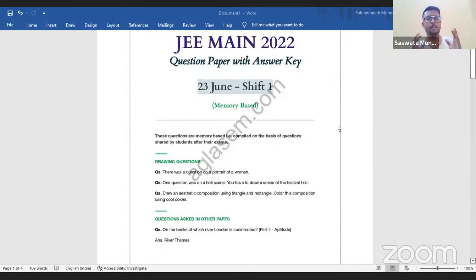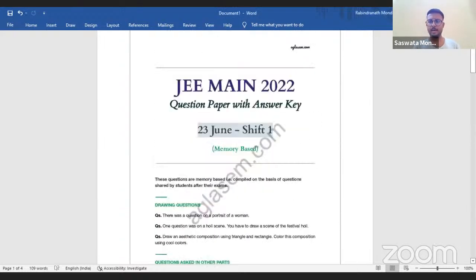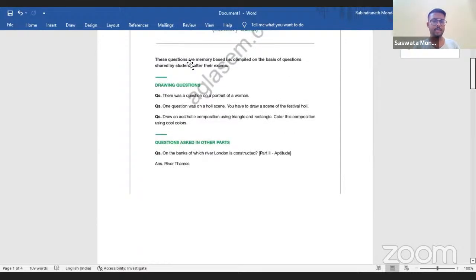And one more thing, I will make it very clear. I will not say that I have made this answer key. This is completely a memory based answer key that is available on the web, and I have tallied it with my students who have given the examination, to see whether it is really similar or not. So this is the 23rd June shift 1 answer key that I am showing you on screen right now. Let us quickly have a look through all this. These questions are memory based, compiled on the basis of the questions shared by students after their examinations. To be very clear, this is the disclaimer of this video.